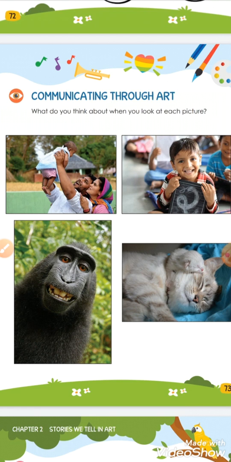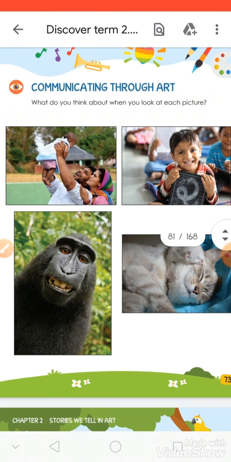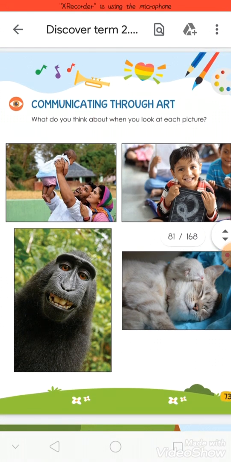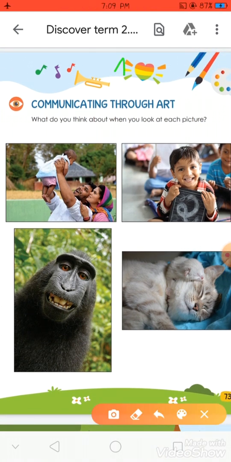Okay, today KG we will finish our Discover book. Now open your book, page 73, and write the date of today here, 14th of April.